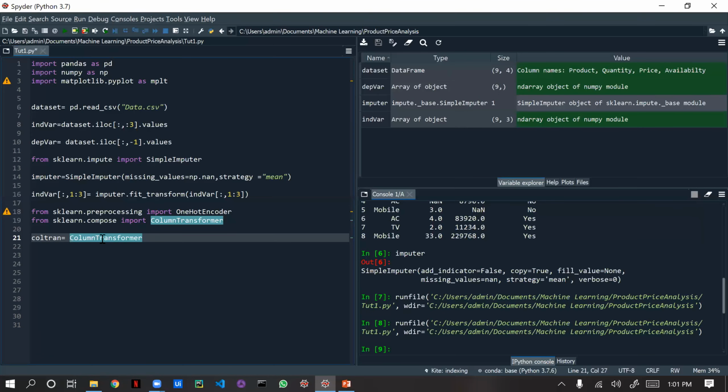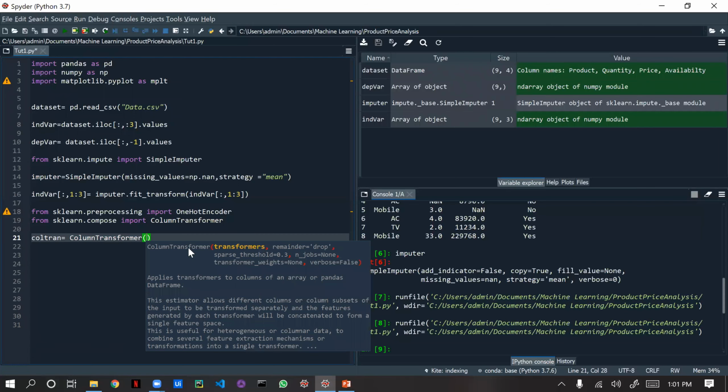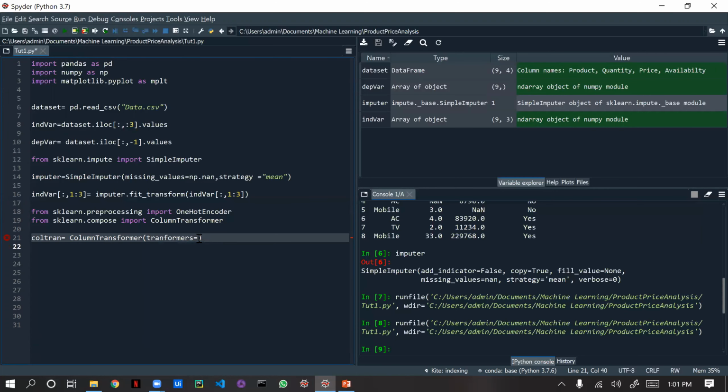If you give brackets, you get transformers, which is a default keyword. In transformers we need to give the encoding logic. Transformers is a list, and it will only accept a list variable.